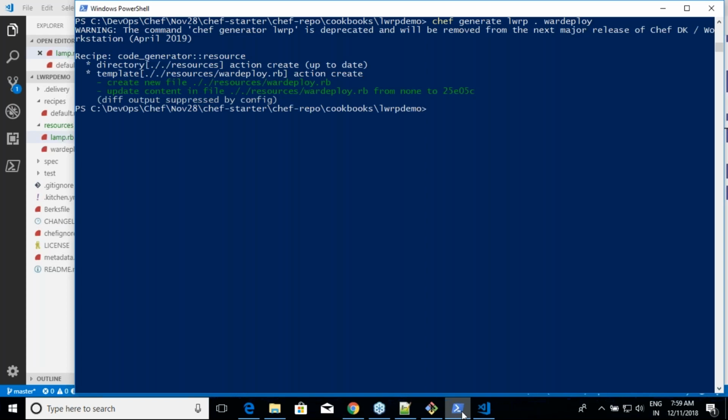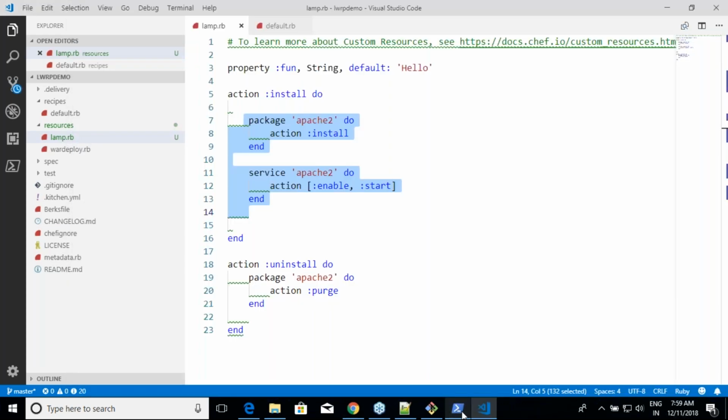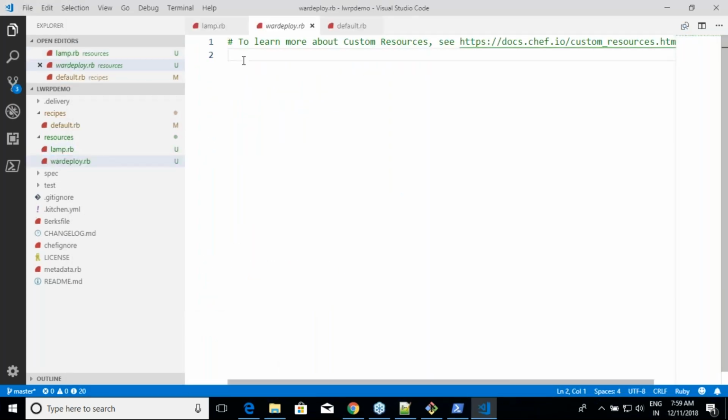Now I'll create a property called URL, which is a string. I'm not writing a default value because I want it to be a mandatory property. Whenever you don't write a default, it becomes a mandatory property.